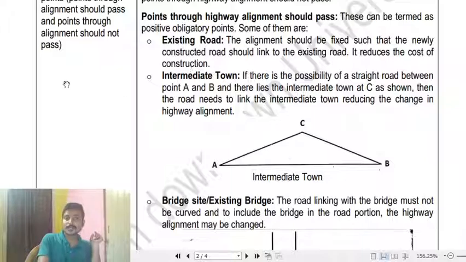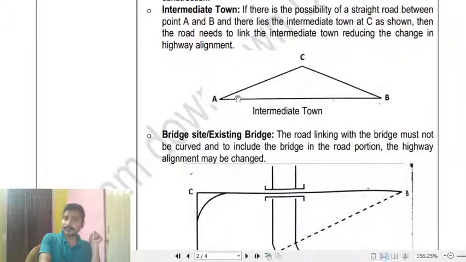Then there are intermediate towns. Suppose there are two cities A and B which we need to connect, and there is another intermediate city, C. As per the prerequisite condition, the alignment should be short, so we can simply connect A and B, but it would not be best in this scenario, because intermediate city C is left out. If we connect A to B through point C, the newly constructed road will serve a larger population.